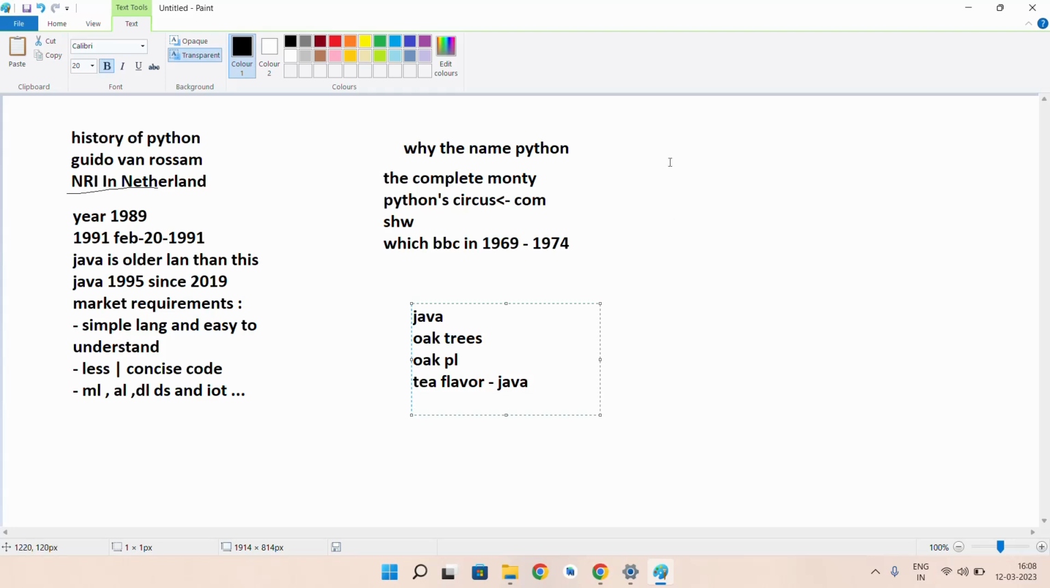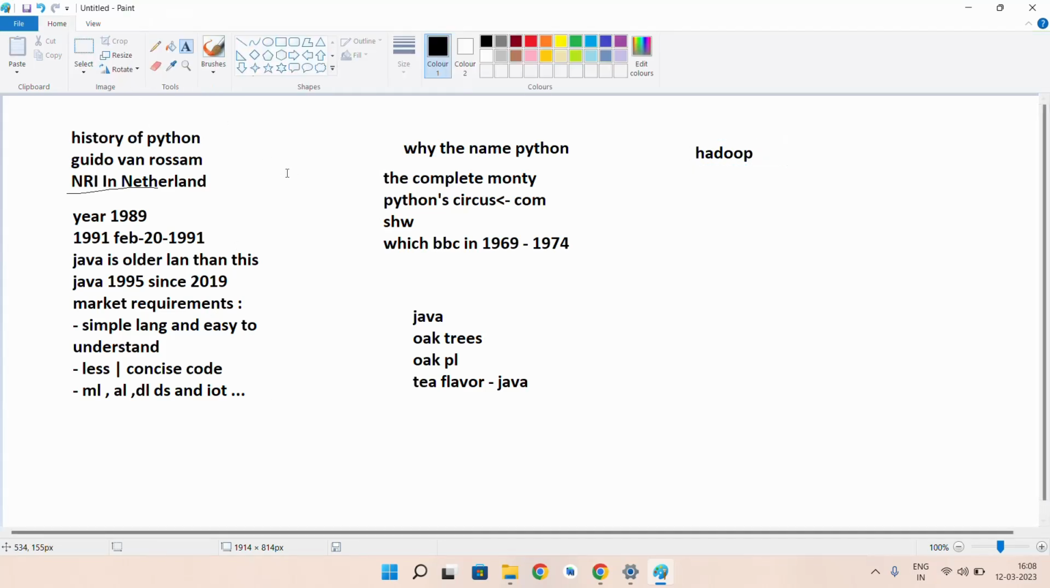Okay, that's it. And even with Hadoop, and not only for this, for each and everything there was a story behind why they chose that particular name. Okay, so that's it. See, the history of Python.